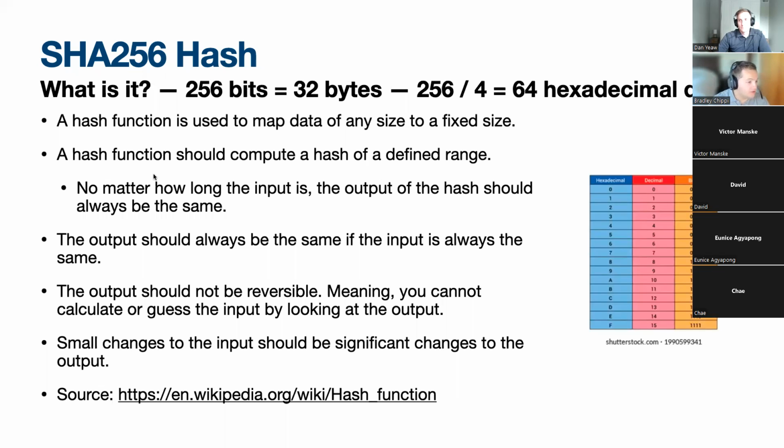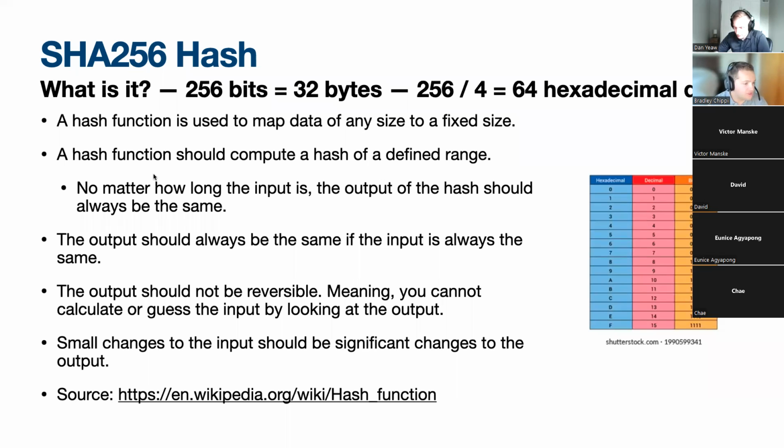And no matter how long the input is, the output of the hash should always be the same. So if I put in dog, the hash is going to be whatever it is, ABC123, you know, 64 size, and then you put in dog again, it's the same exact hash. So the output should always be the same if the input is always the same.